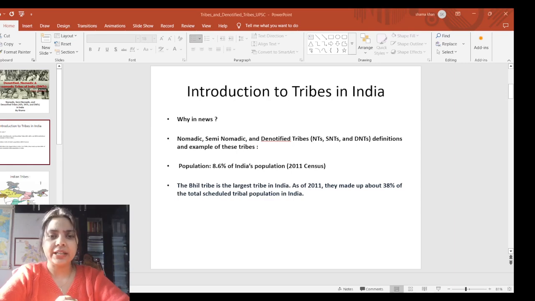So that is the Bhil. As per the 2021 census, the Bhil tribe is one of the largest tribes in India, and it made up 38% of the total scheduled tribal population in India. Apart from that, as per the census, the overall population share is 8.6%.